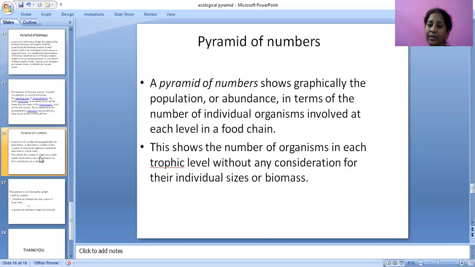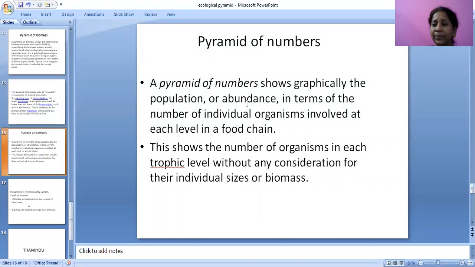Producers, how many are there? And then coming to herbivores, how many in a particular area. Coming to secondary consumers, carnivores and omnivores, how many are present at a trophic level. Next, tertiary, how many animals are present at this trophic level. These are all about the pyramid of numbers.